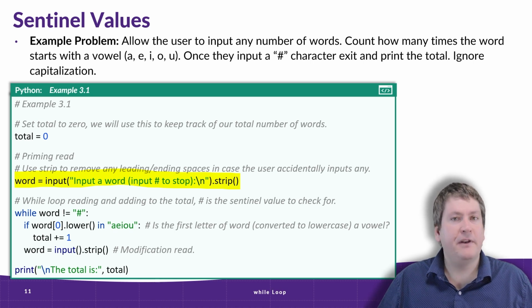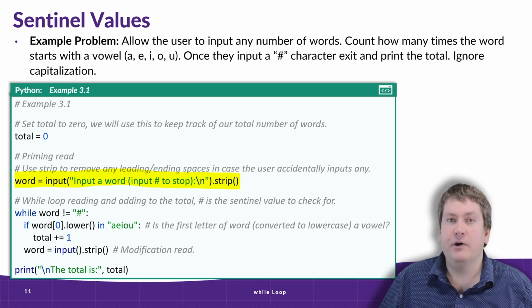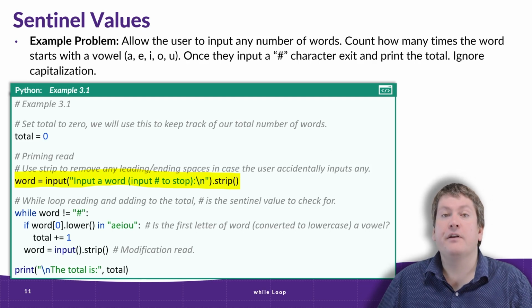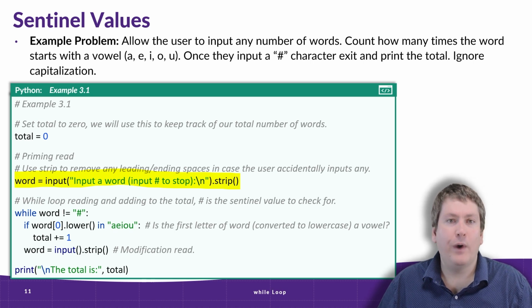You may recall from our video on strings that the strip method removes any trailing or leading white space. The reason we're doing this for this program is that it's very sensitive to what the first character is. After all, we are checking if the first character is a vowel or not. So we don't want the user to accidentally put in a space before their actual word. So this will remove any trailing or leading white space.